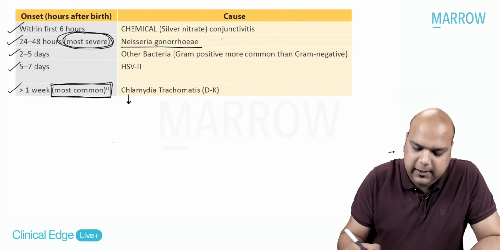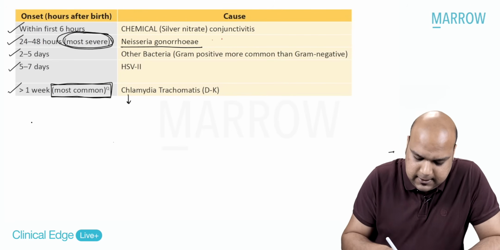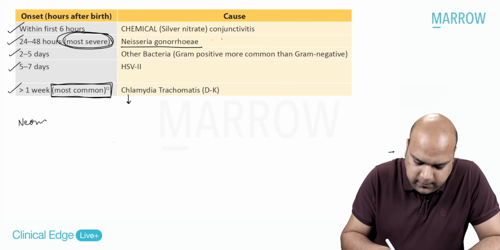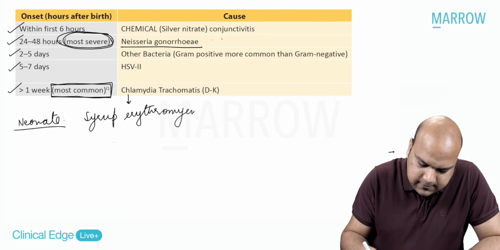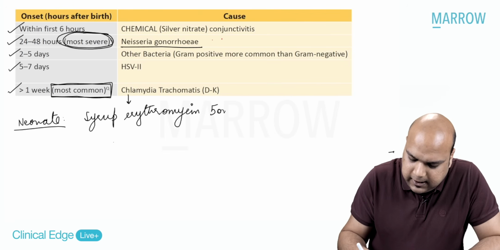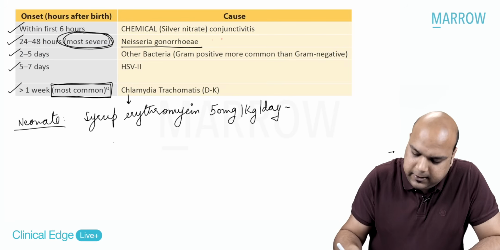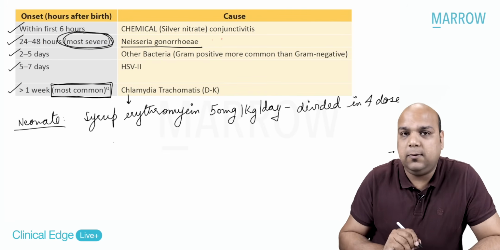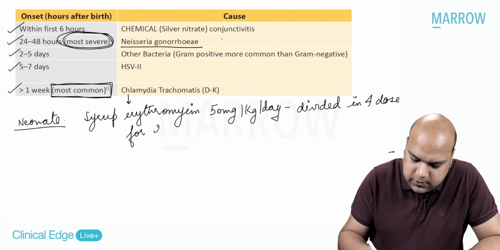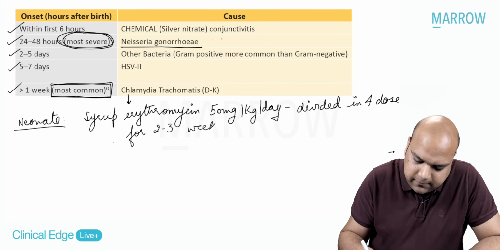So the treatment of chlamydia trachomatis ophthalmia neonatorum is, for the neonate or the newborn, we need to give syrup erythromycin 50 mg per kg per day divided in 4 doses, okay, for 2 to 3 weeks.